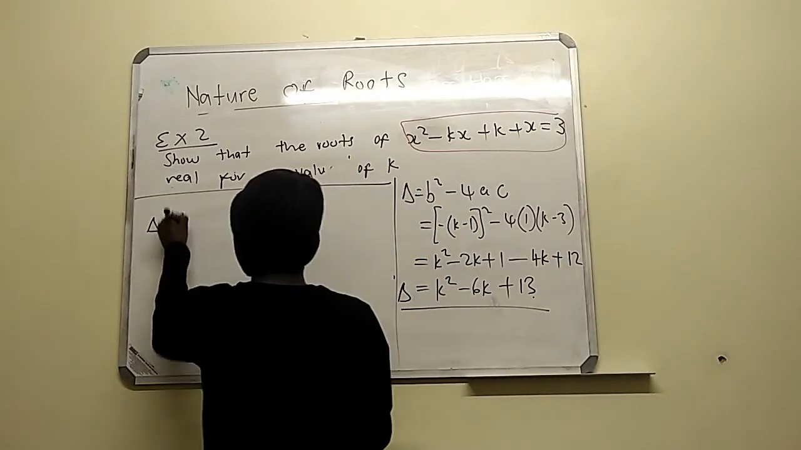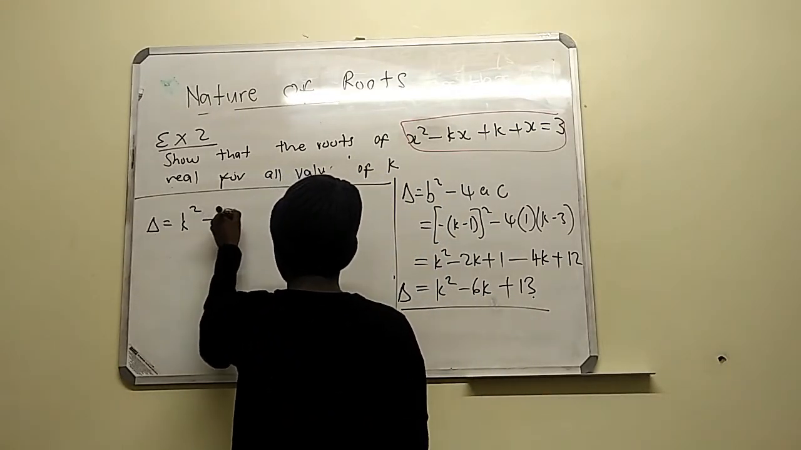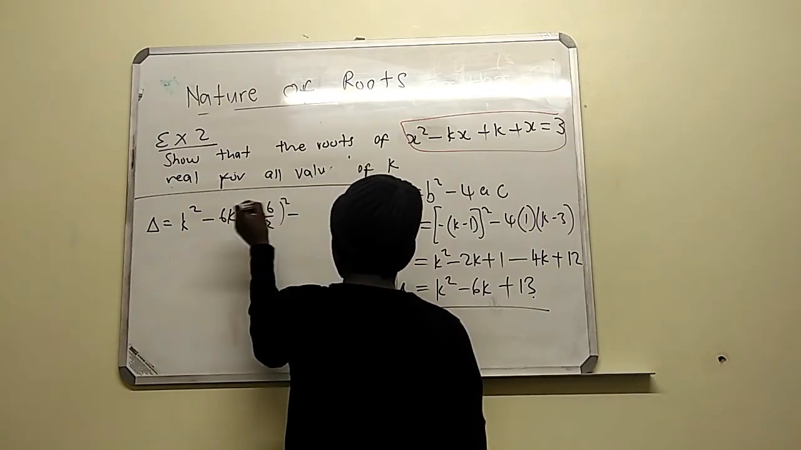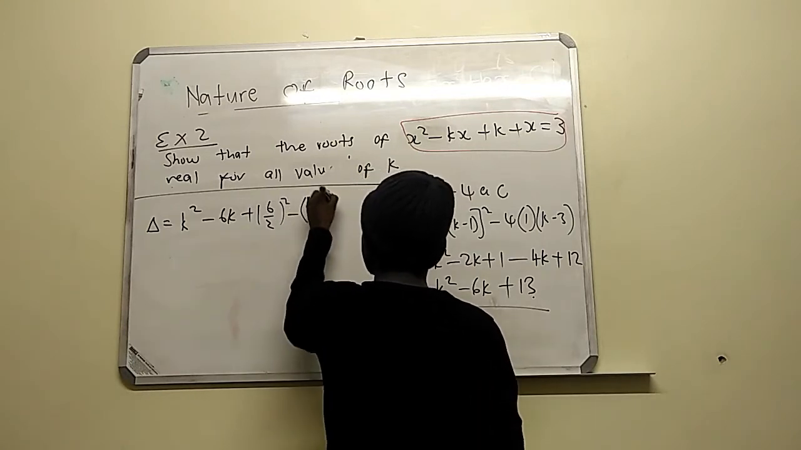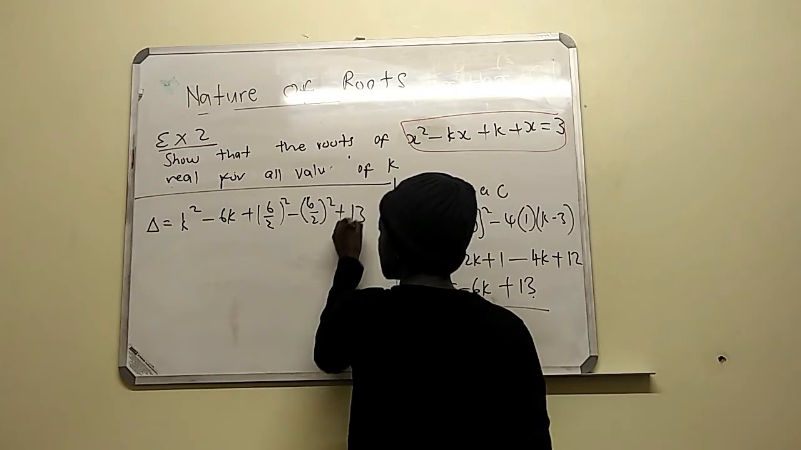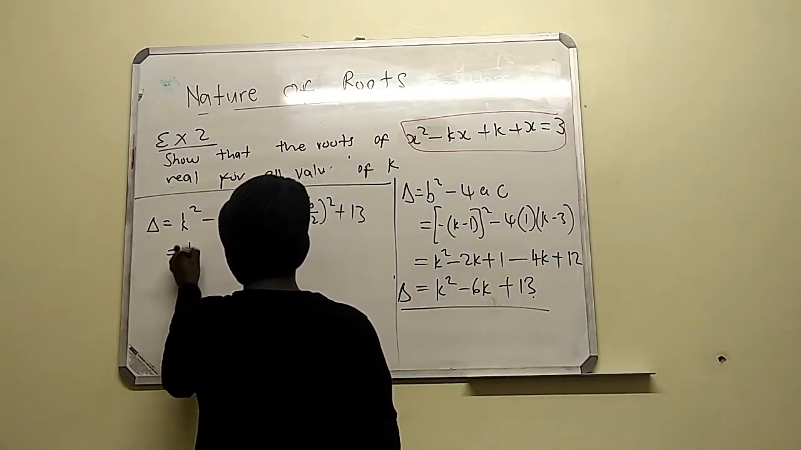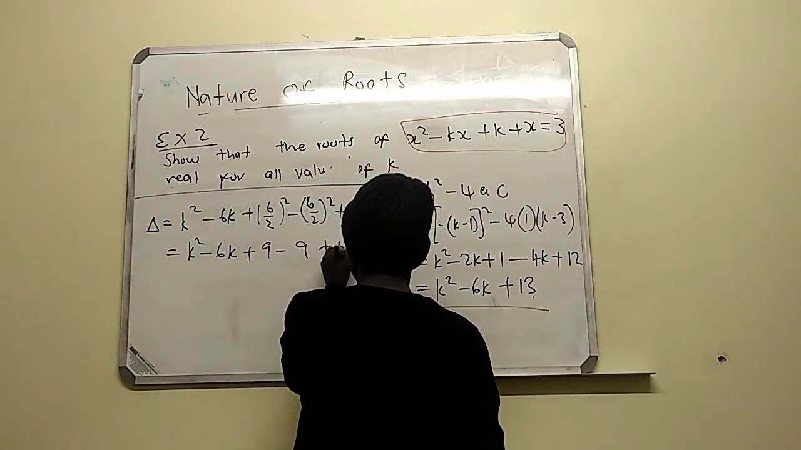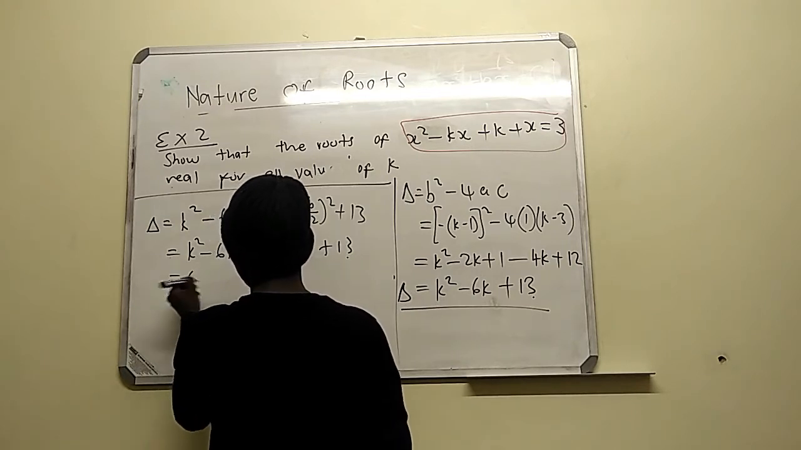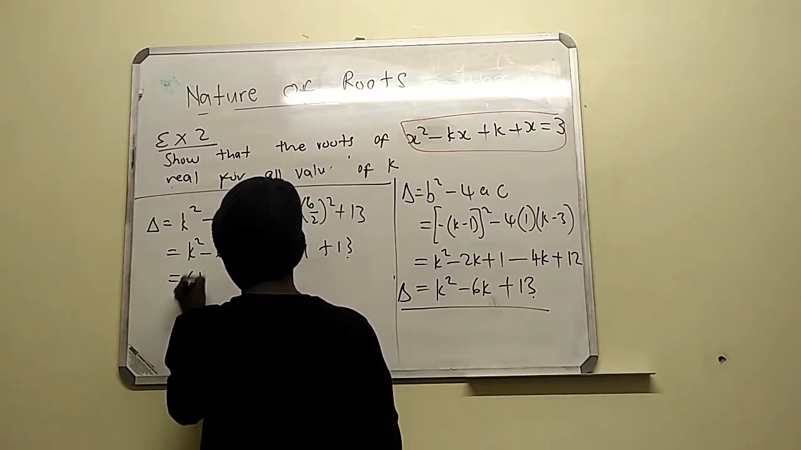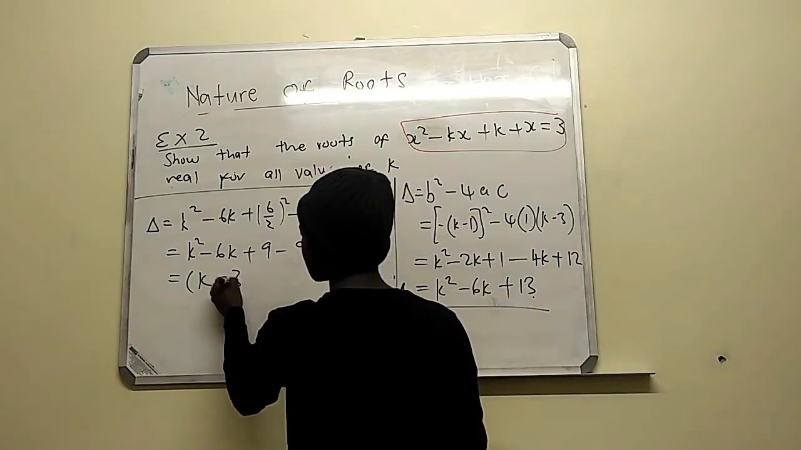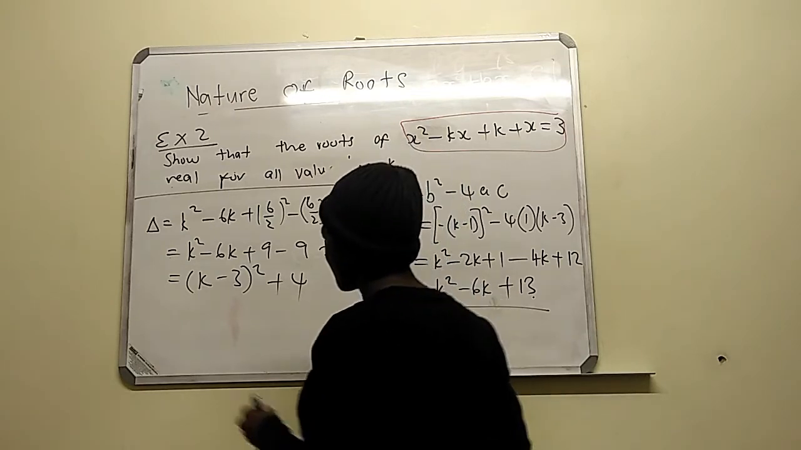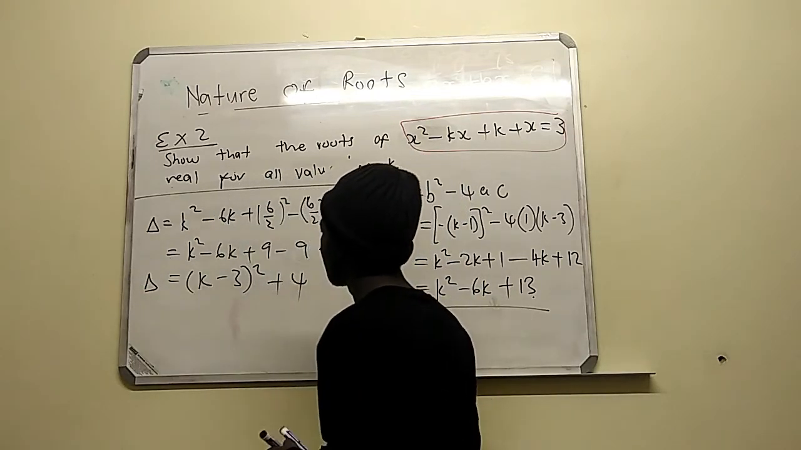So we're going to have k squared minus 6k plus 6 over 2, all squared, minus 6 over 2 squared, plus 13. So what are we going to have? We're going to have k squared minus 6k plus 9, minus 9, plus 13. So what are we having? We're going to have k minus 3 all squared plus 4. That's our delta.